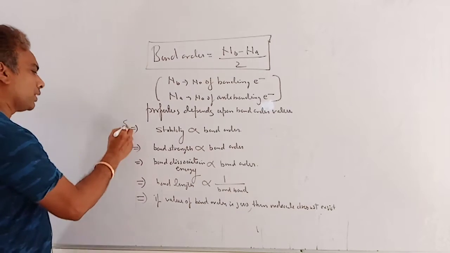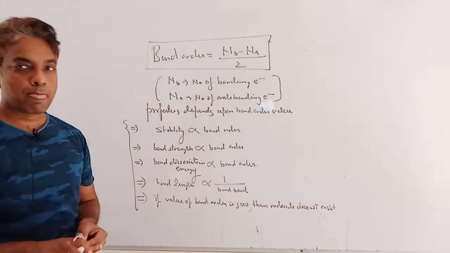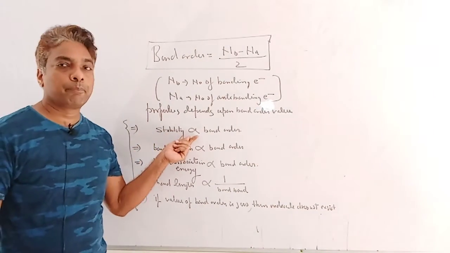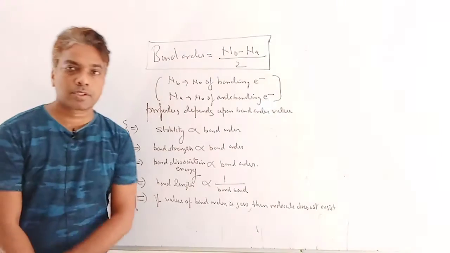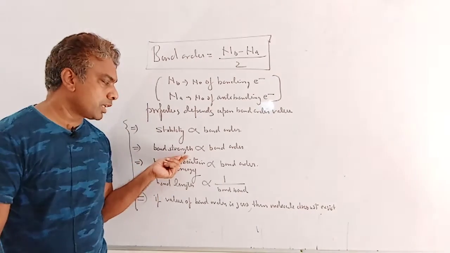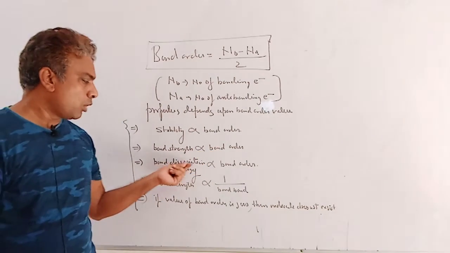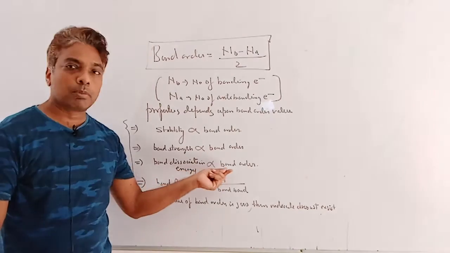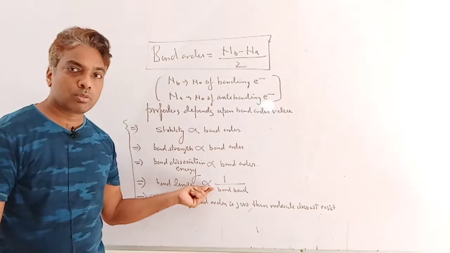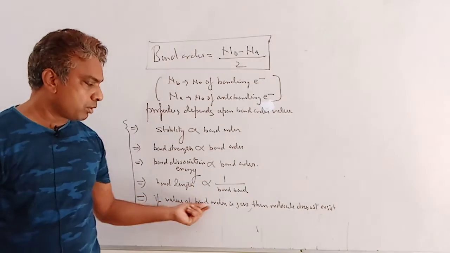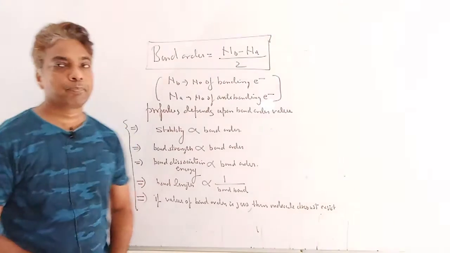So here are the 5 points, properties based on bond order values. First, stability is directly proportional to bond order. Higher the value of bond order, greater the stability. Second, bond strength is also directly proportional to bond order. Third, bond dissociation energy is directly proportional to bond order. Next, bond length is inversely proportional to bond order. Next, if the value of bond order is 0, then the molecule does not exist. Clear?